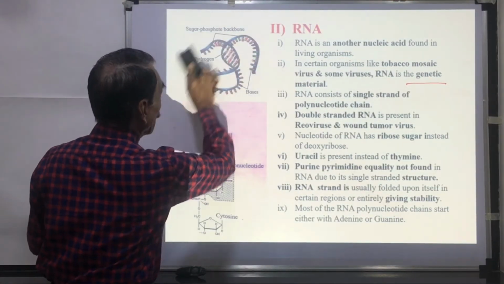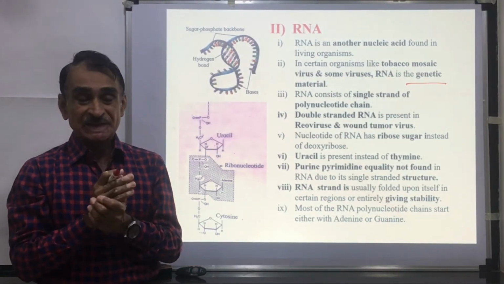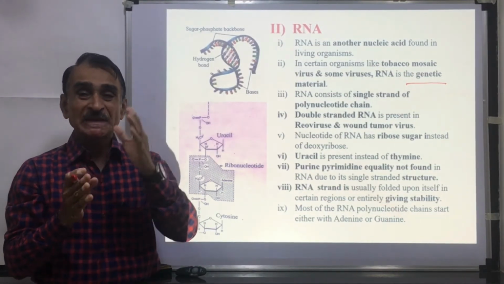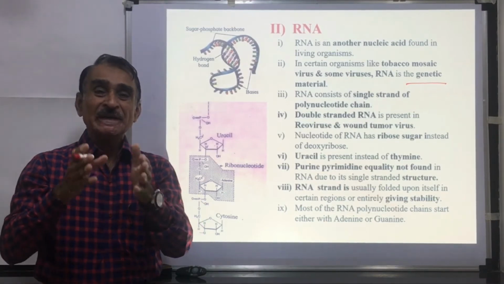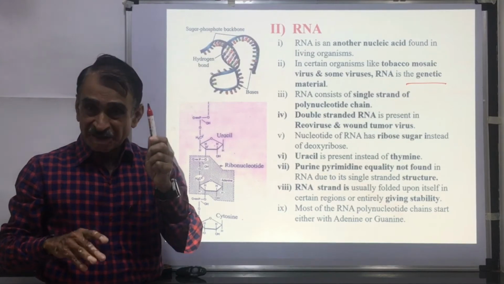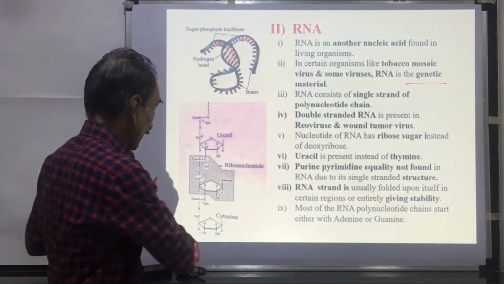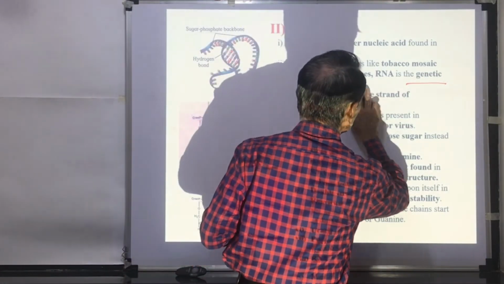Then we shall proceed towards the other nucleic acid. There are two types of nucleic acids, deoxyribose nucleic acid and ribose nucleic acid. We have discussed the DNA or deoxyribose nucleic acid. Now we shall proceed toward the ribose nucleic acid.